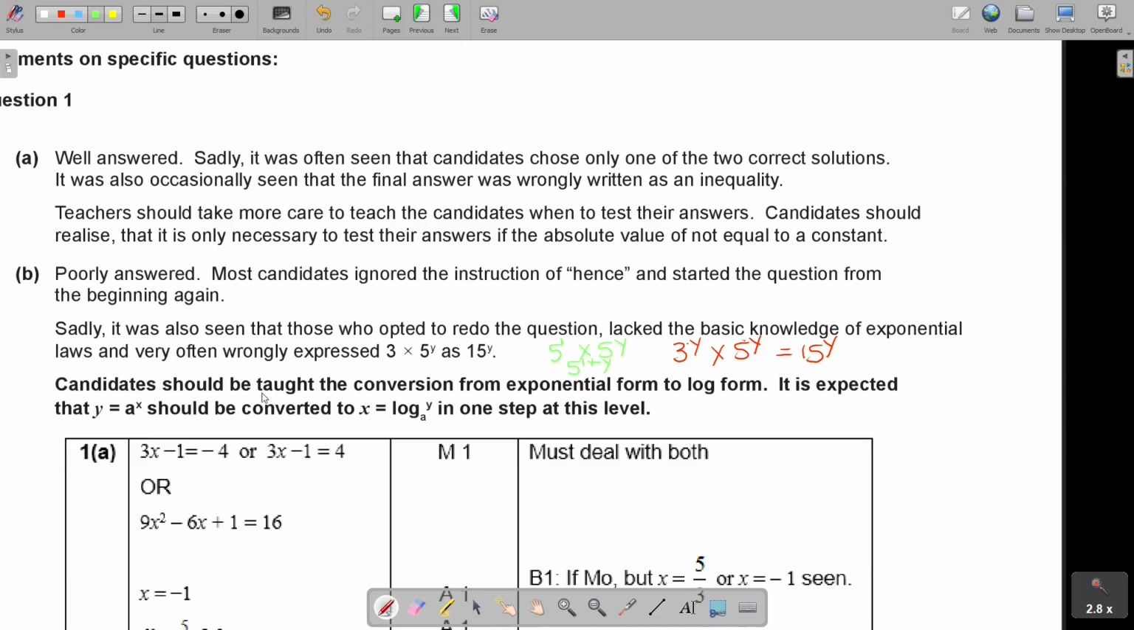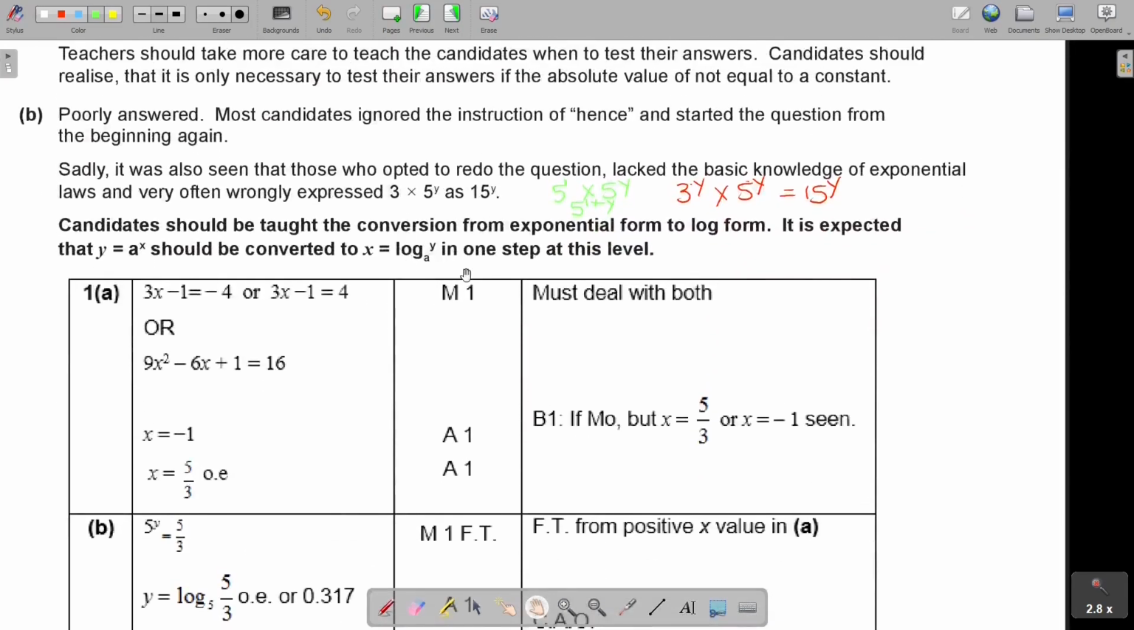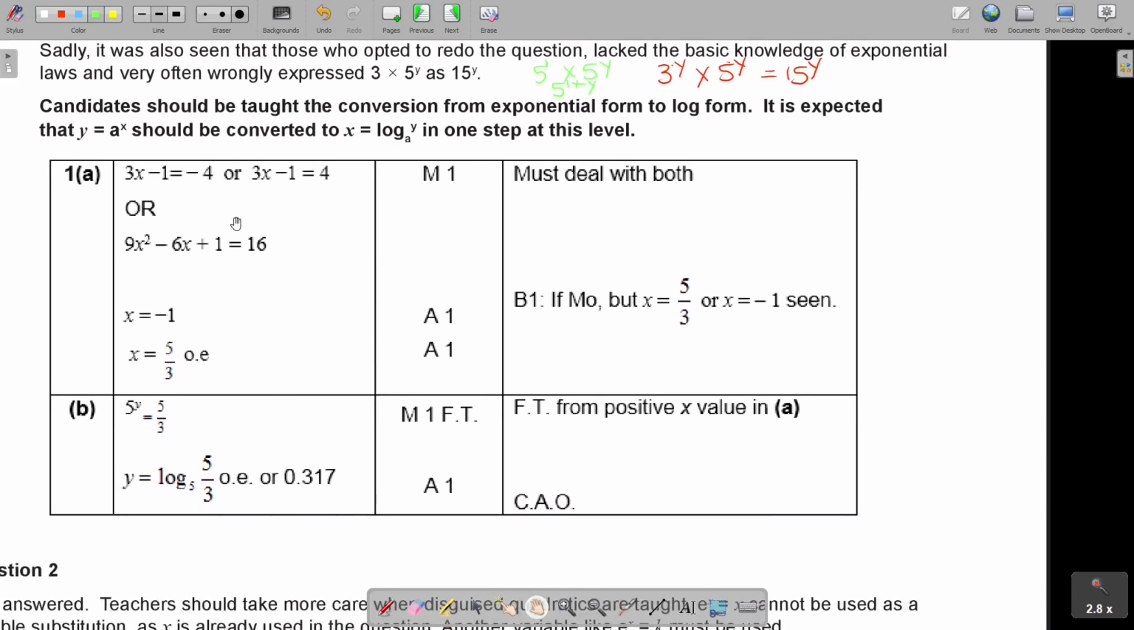Candidates should be taught conversion from exponential form to log form. Yes, it is expected that it should be converted in one step on this level. I decided to put log, but it was easy, and I will do it later in the question paper, to just go from exponential to log form. Maybe I'll just show you before I go there. So there were the answers, and then 0,315. That was the final answer.